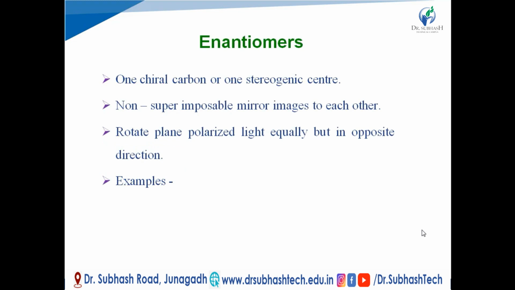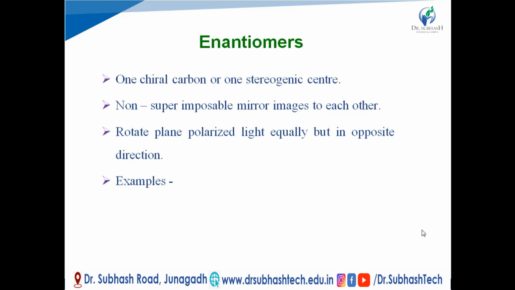First, enantiomers. What are enantiomers? They are optical isomers having one chiral carbon or one stereogenic center. What is a chiral carbon? A carbon at which four different groups are attached is known as a chiral carbon or stereogenic center. So an enantiomer contains one chiral carbon, and it produces a pair of isomers. They are known as the enantiomers.